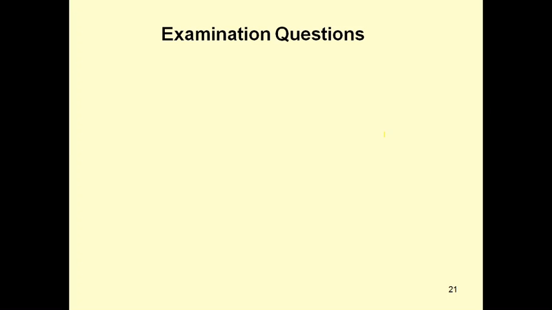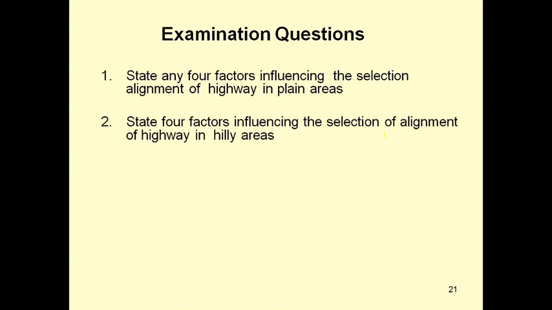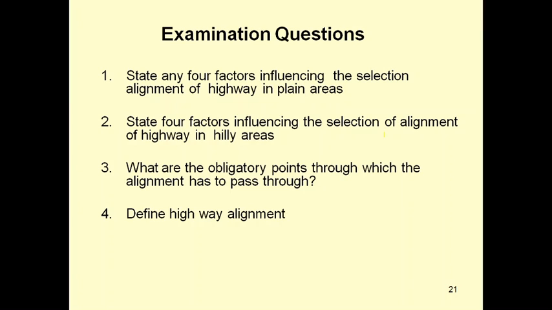So coming to the examination point of view: state any four factors influencing the selection of alignment of a highway in plain areas as well as hilly areas. And next, what are the obligatory points through which the alignment has to pass. And another main question: definition of highway alignment. So these are the examination questions. So write a note and make a copy of it.